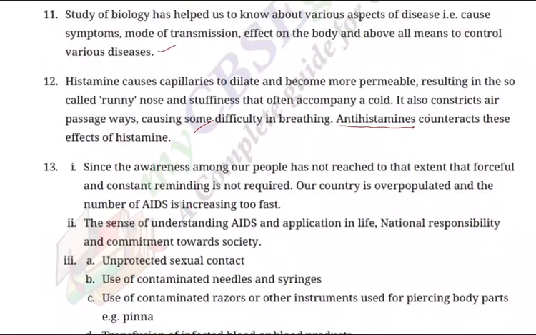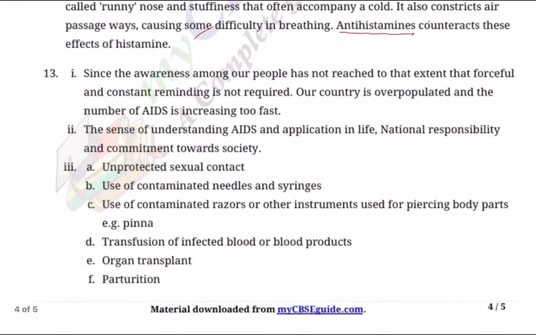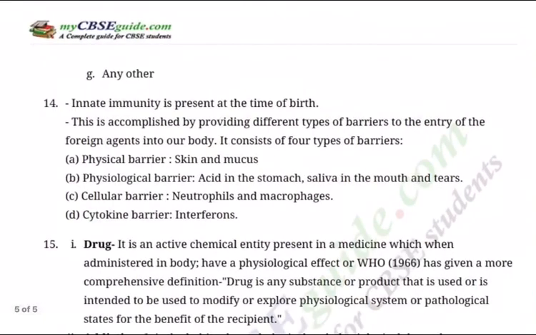Third, A. Unprotected sexual contact. B. Use of contaminated needles and syringes. C. Use of contaminated razors and other instruments used for piercing body parts like the pinna, earlobe, external earlobe. D. Transfusion of infected blood and blood products. E. Organ transplantation. F. During pregnancy, when the baby is delivered, parturition. So these are all the various means through which contact occurs, and any other. Hence, one must be very careful about this. Otherwise, AIDS will spread uncontrollably.